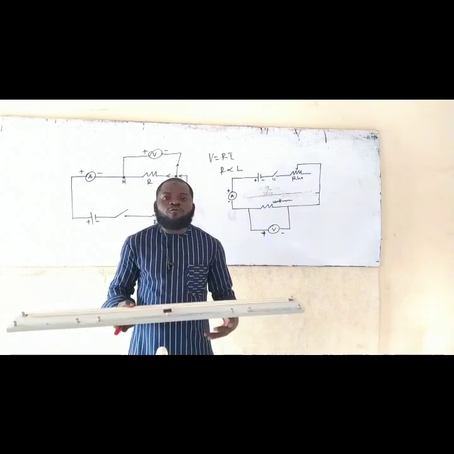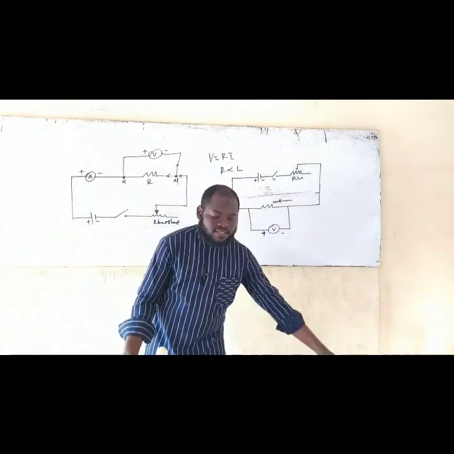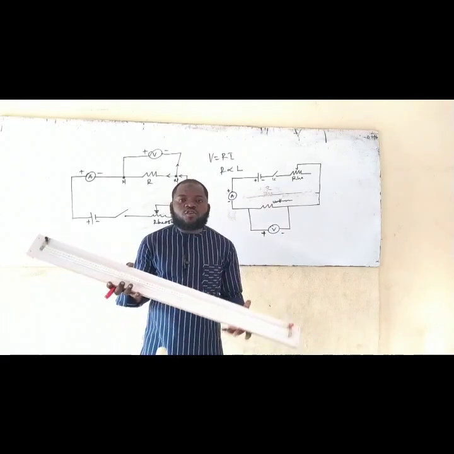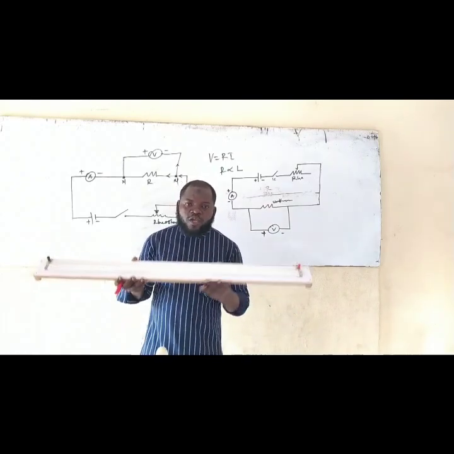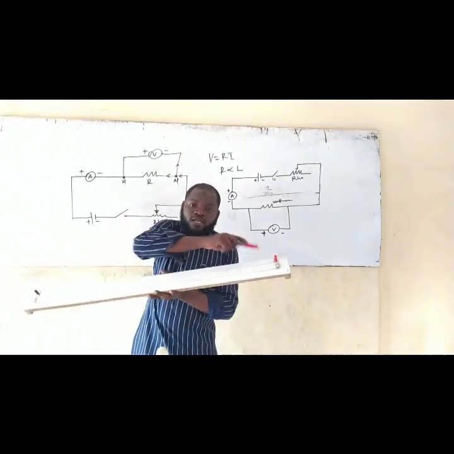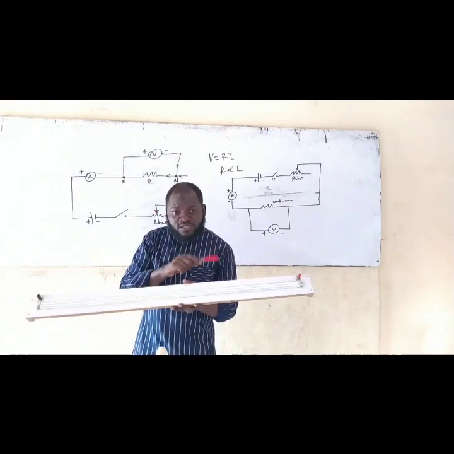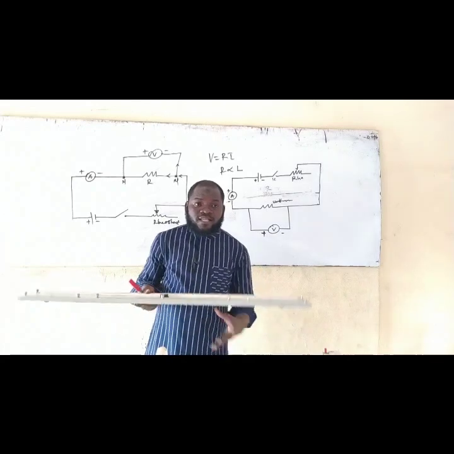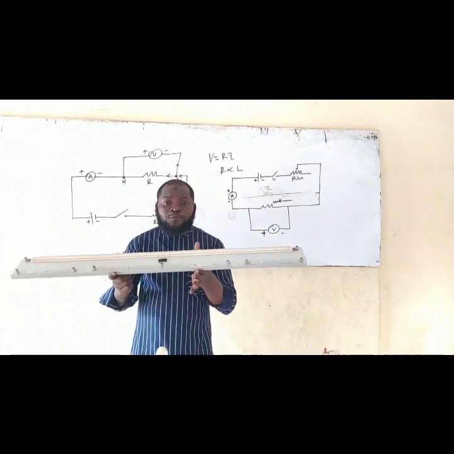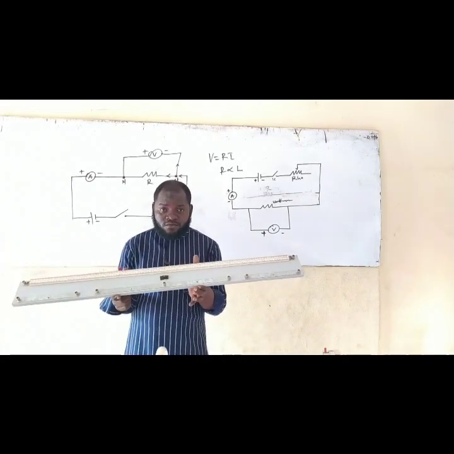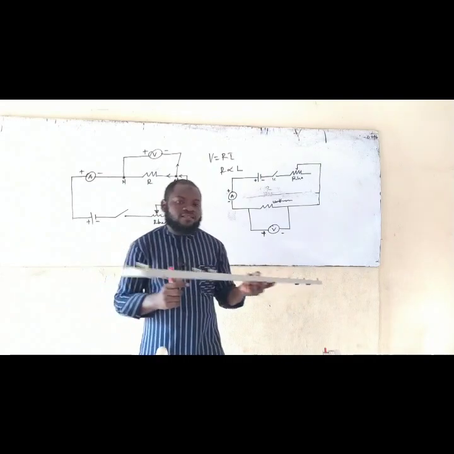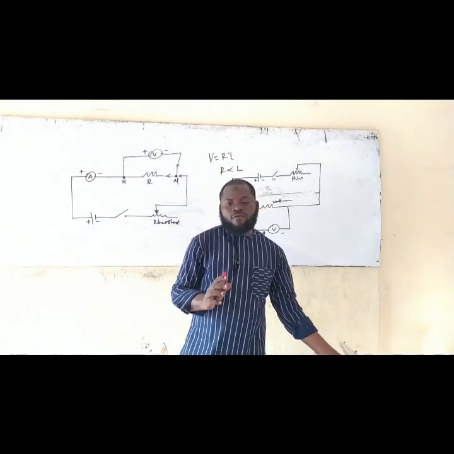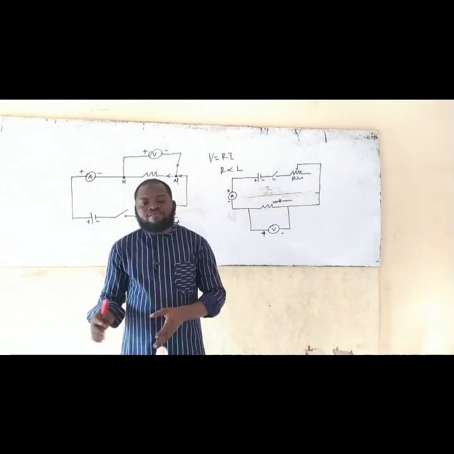So don't confuse this with this. This one is called potentiometer. So when you look at it, it has just two terminals. Just make sure you see the difference. For this one, that is the Wheatstone meter bridge, it has up to 9 terminals. Is that okay now? So these are things that you need to get cleared of before the main practical.